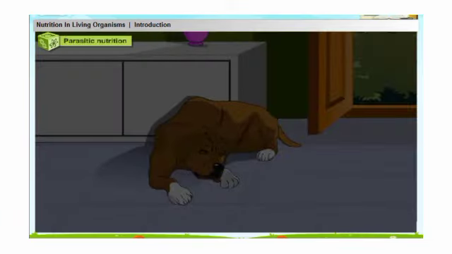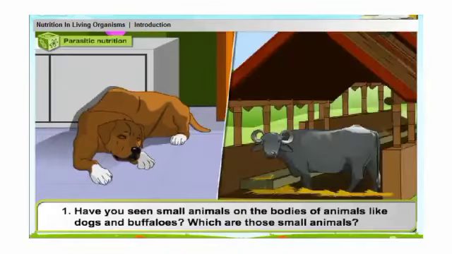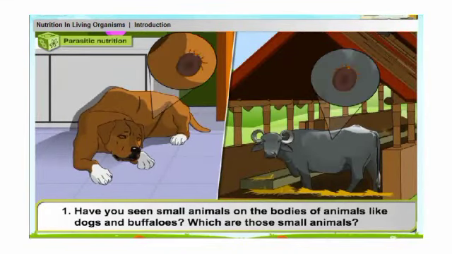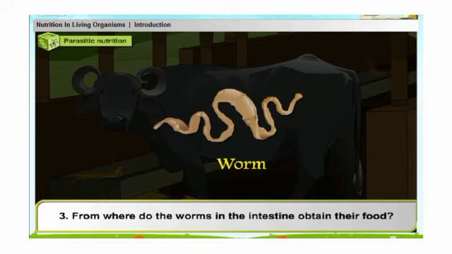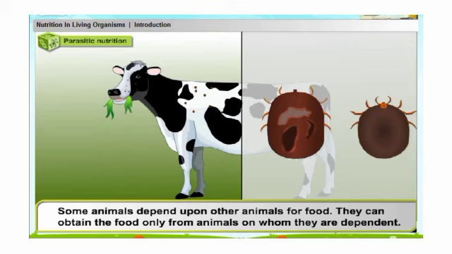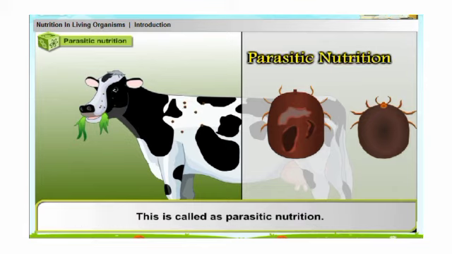C. Parasitic nutrition. 1. Have you seen small animals on the bodies of animals like dogs and buffaloes? Which are those small animals? 2. From where do these little animals obtain their food? 3. From where do the worms in the intestine obtain their food? Some animals depend upon other animals for food. They can obtain the food only from animals on whom they are dependent. This is called parasitic nutrition.